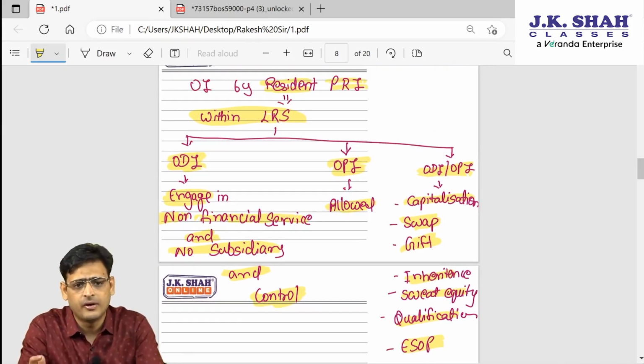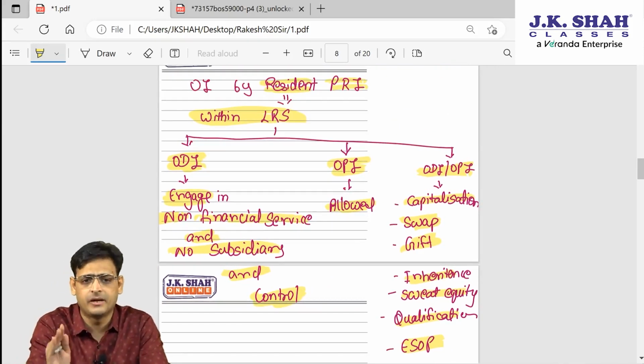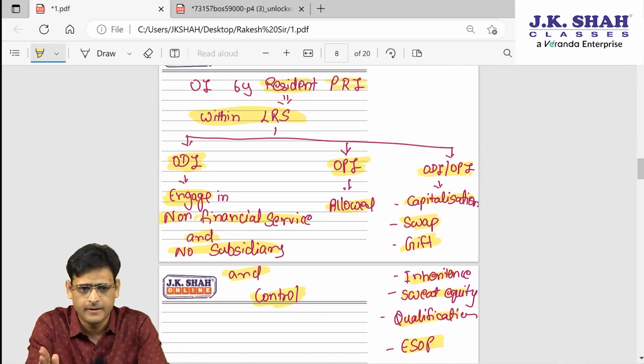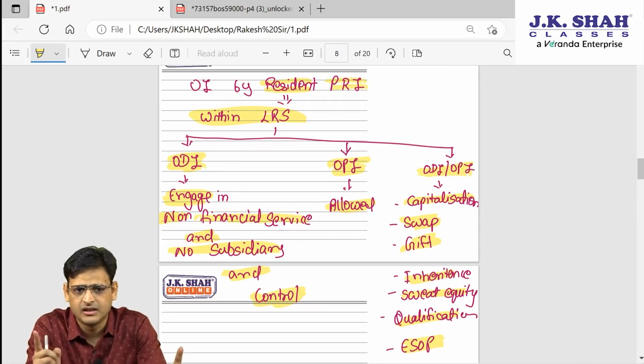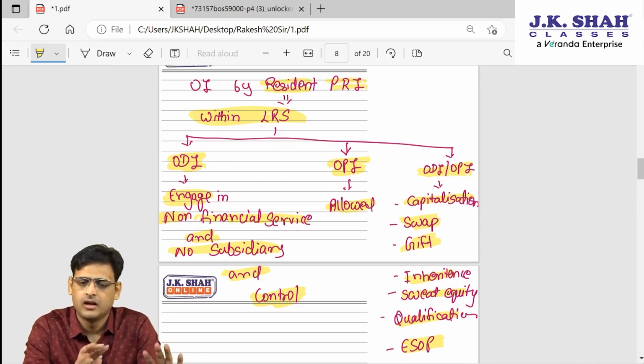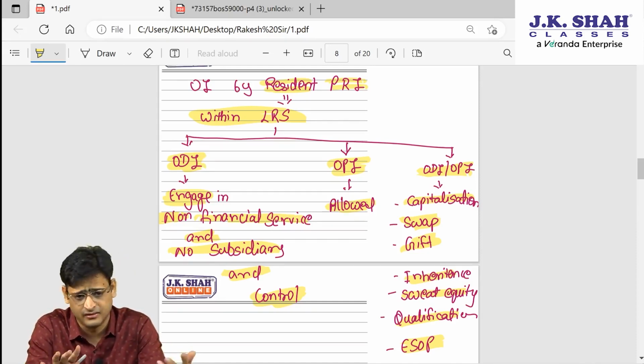What they are saying is, when an overseas investment is made by a resident PRI, they can do it only within LRS. And if the ODI is done, it shall not be into financial services, it shall not have any subsidiary, and the PRI shall have control. Then as far as OPI is concerned, it is permitted, and it is also allowed by way of reinvestment.